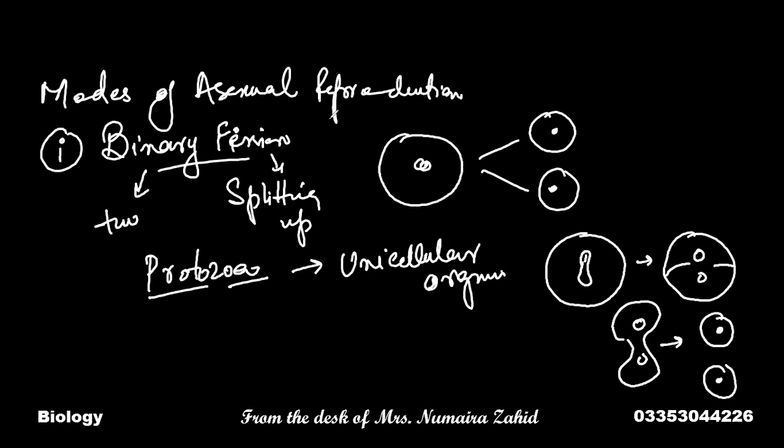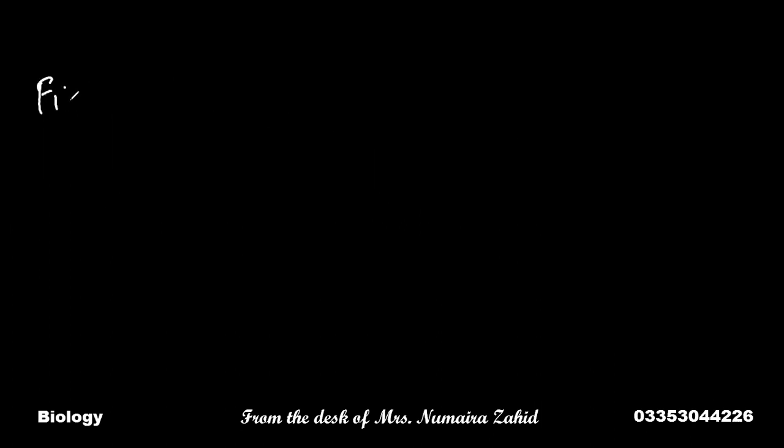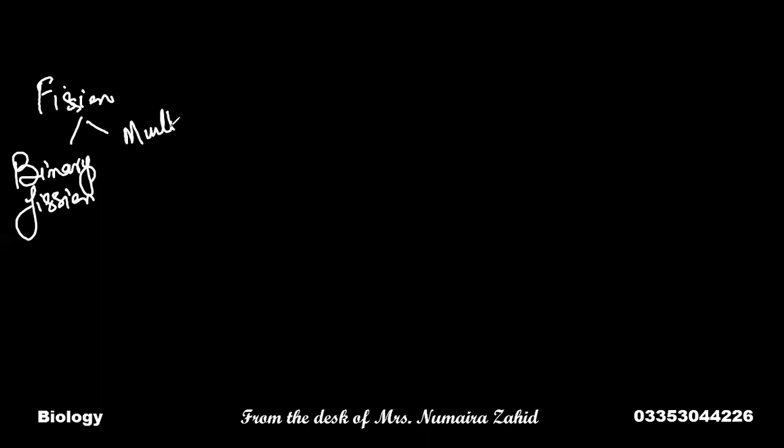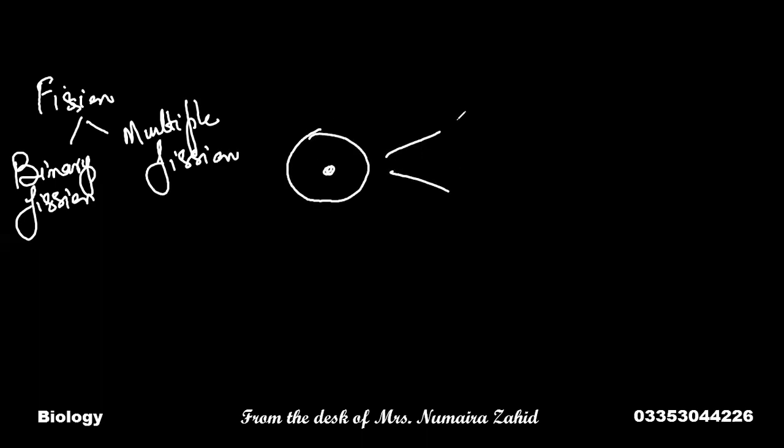Fission can be binary, in which two cells are formed, and fission can be multiple fission. Fission is of two types. In multiple fission, we observe that the cell splits up into many smaller cells or fragments, and this is called multiple fission. This involves the division of an organism into many smaller sized daughter organisms.